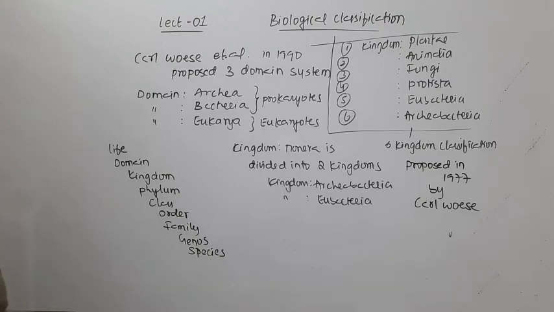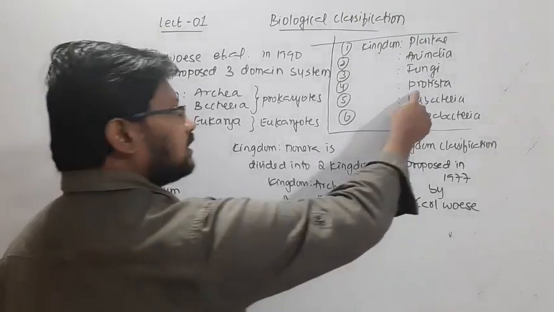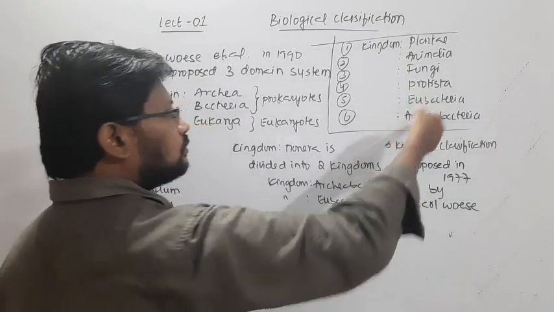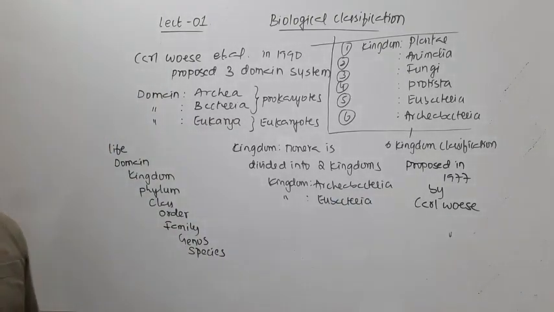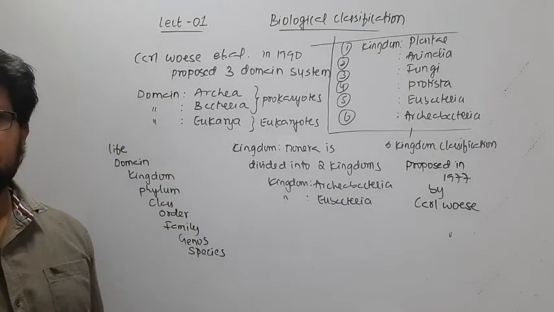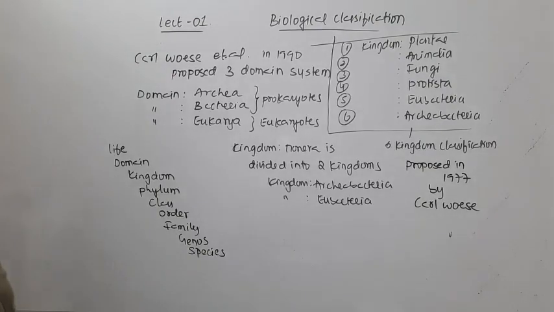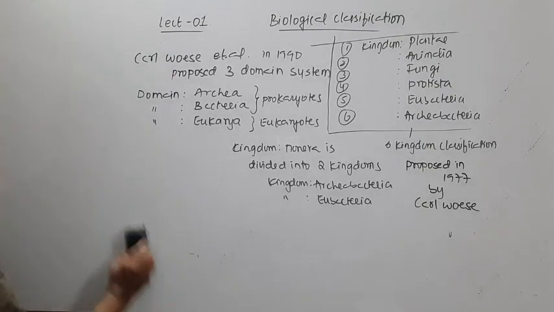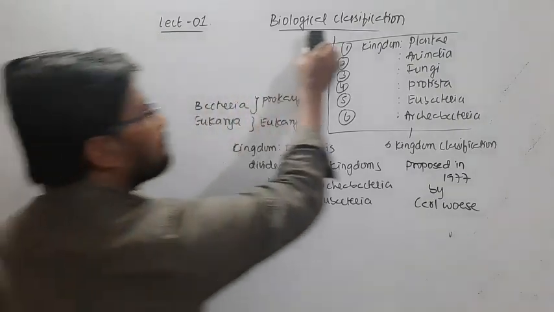Of course, later a 7 kingdom classification was also proposed. In that, they divided Protista into 2 more kingdoms, that is Chromista and Protozoa. So just find it out.